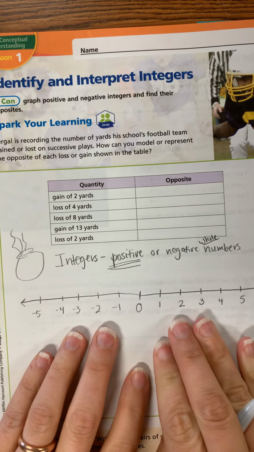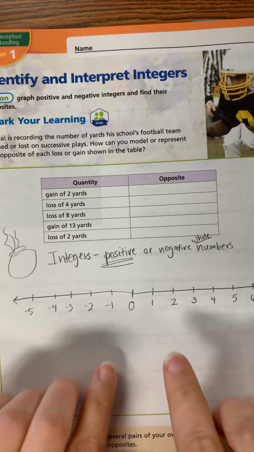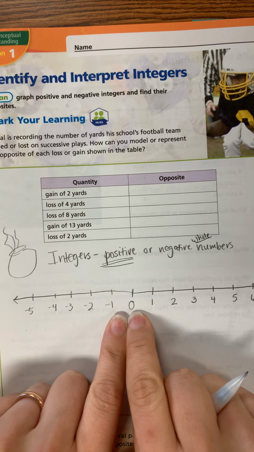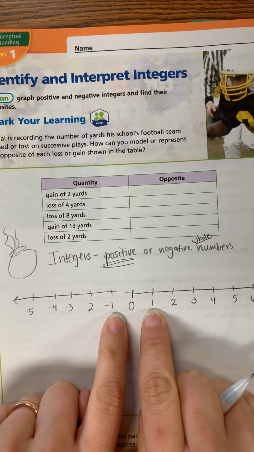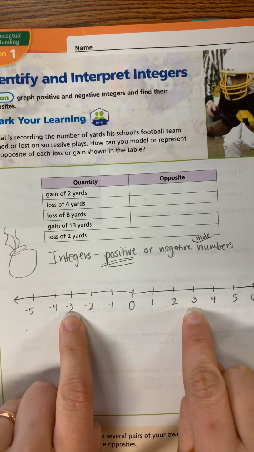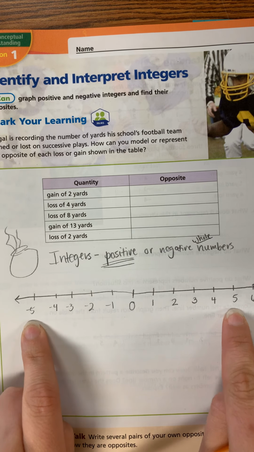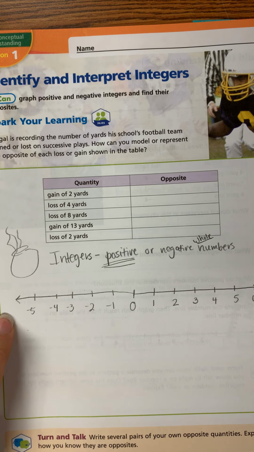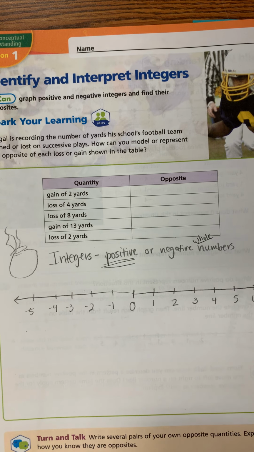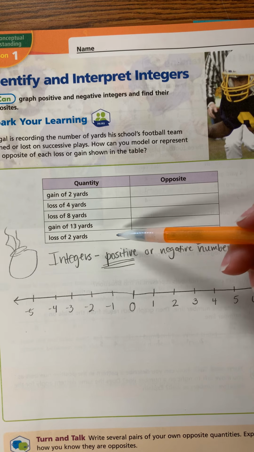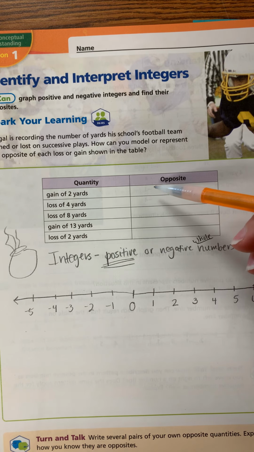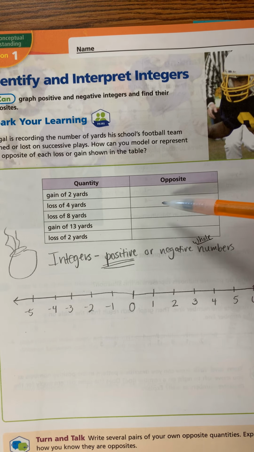So notice on our number line, there is symmetry here. If I move one space to the right, I'm at 1. If I move one space to the left, I'm at -1. And then the pattern continues. It goes like this. Okay? I didn't have room to fit -6 on this one. So what they want us to do on this page is to read each quantity and then describe its opposite, and we're going to use our number line as well.